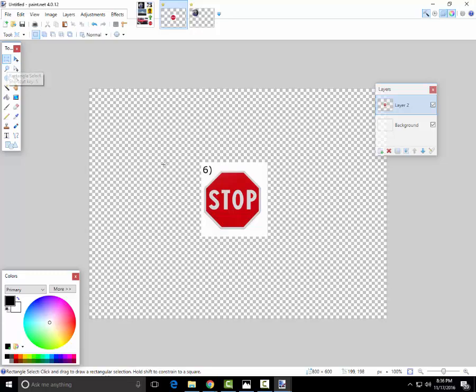So we're going to do this. We're going to select the rectangle select tool. I'm going to cut this like this. We're going to delete that. So now you just have the stop sign there.